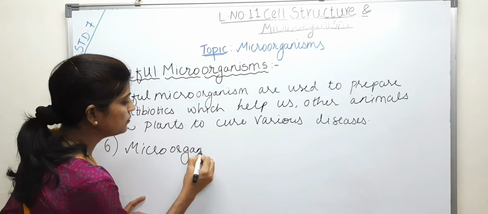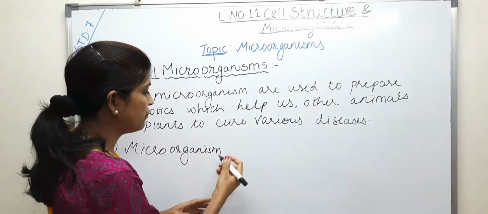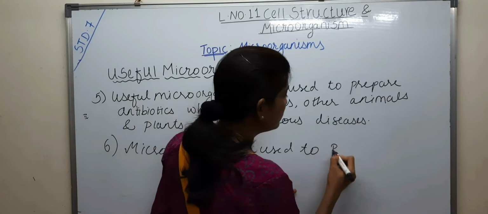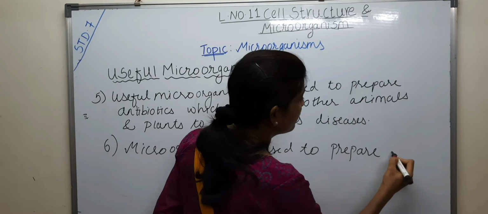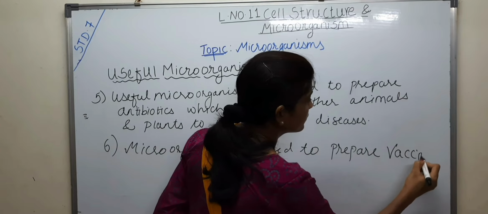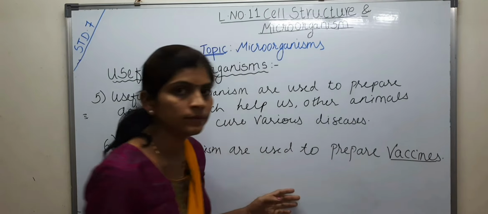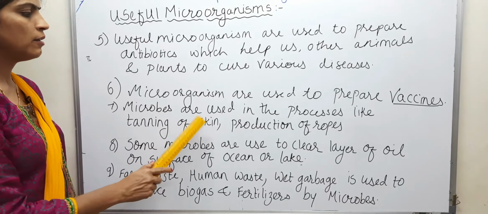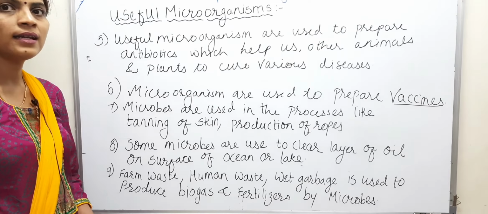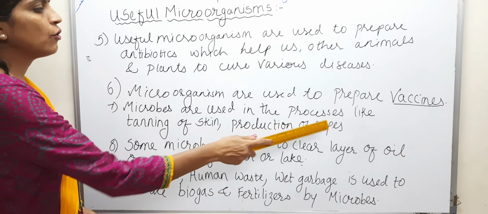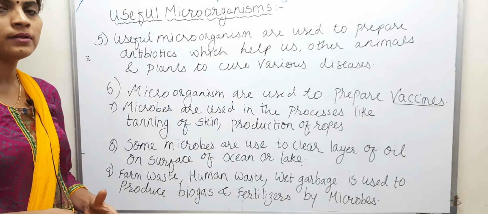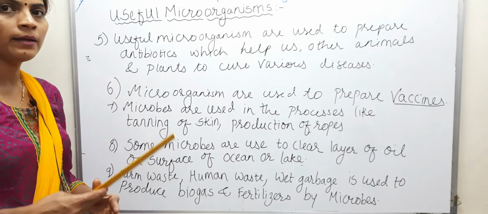Microorganisms, of course, which are useful, are used to prepare vaccines. Clear? Also, some microbes are used in processes like tanning of skin. This process takes place in the leather industry, and also in the production of ropes from plants like agave. The agave plant is very rich in fibers, and from those fibers ropes are produced with the help of microorganisms, which are very useful.